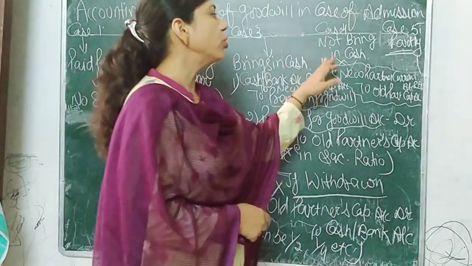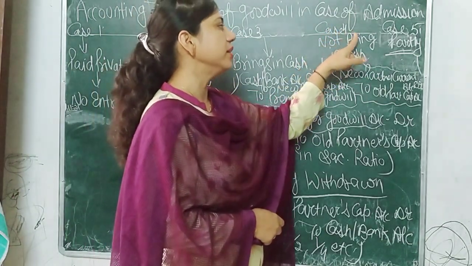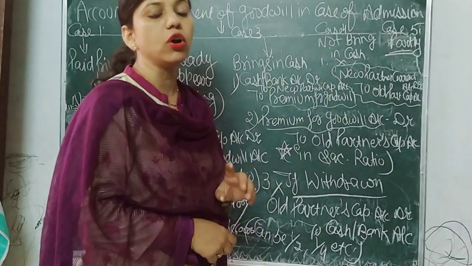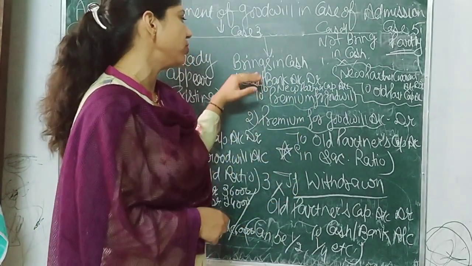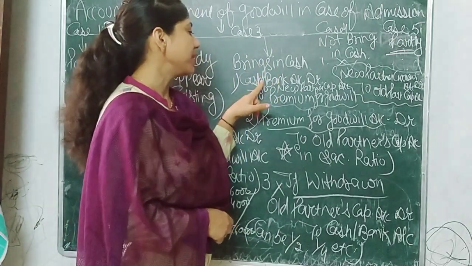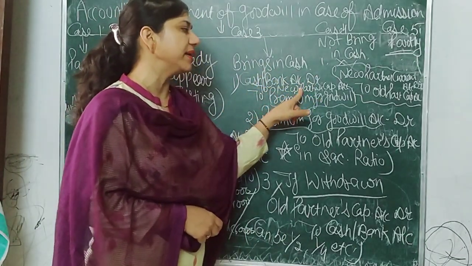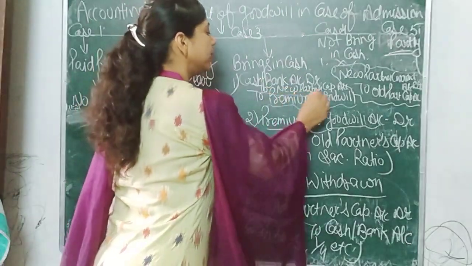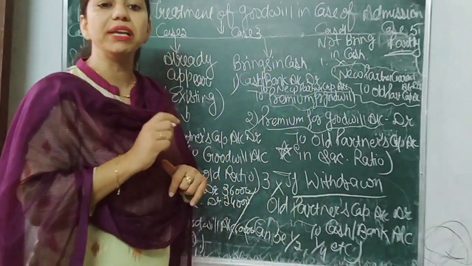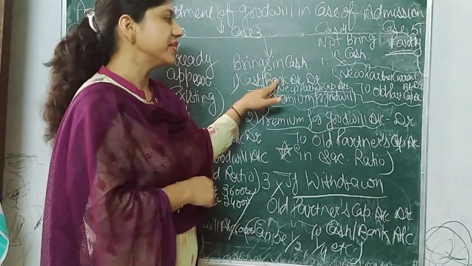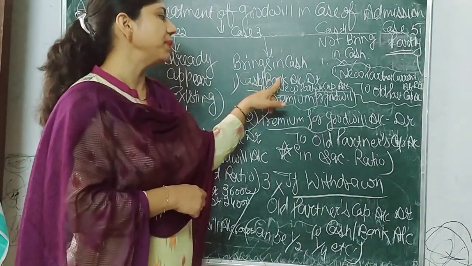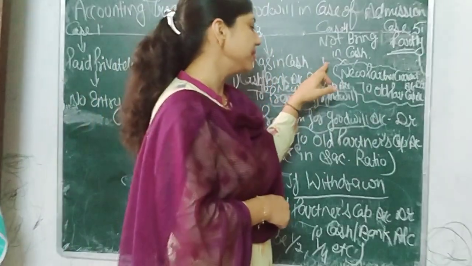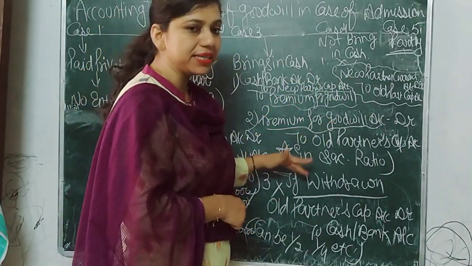Fourth case, when the new partner does not bring goodwill in cash. Then the first entry will be cash or bank account debit to new partner's capital account only, because there is no premium for goodwill, as he does not bring goodwill in cash. In the second entry, everything is the same.